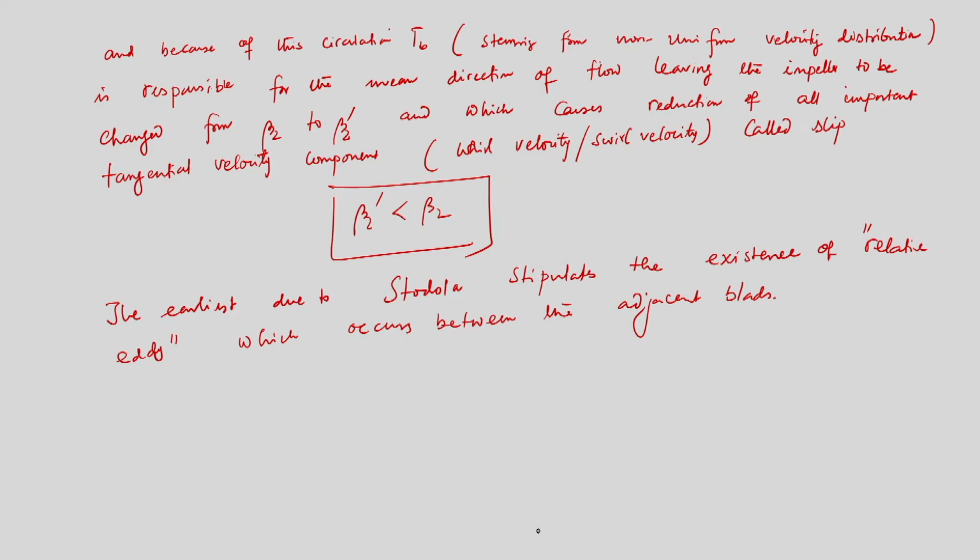So, there is a change in whirl velocity at the outlet, c theta 2, a deviation because of the change of mean direction of the flow, which is essentially because of the non-uniform velocities at the outlet of the impeller.